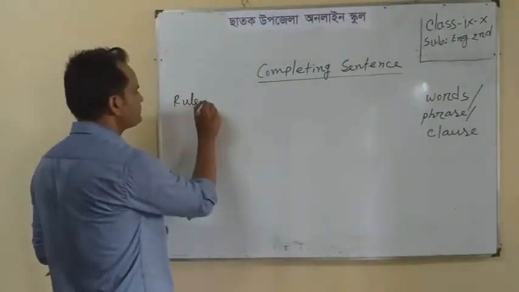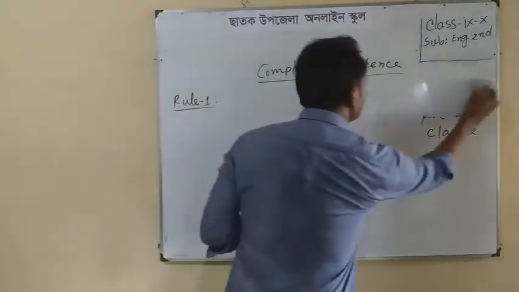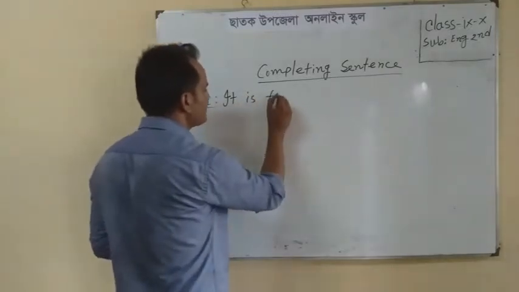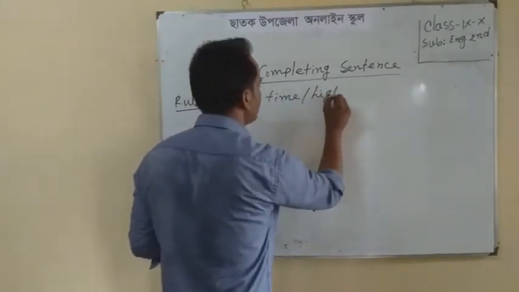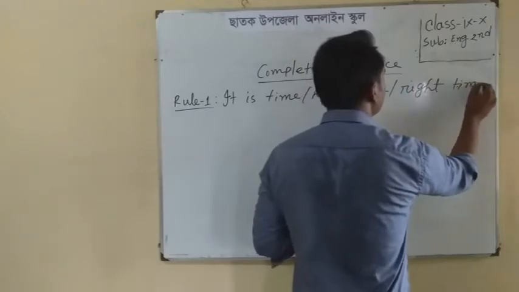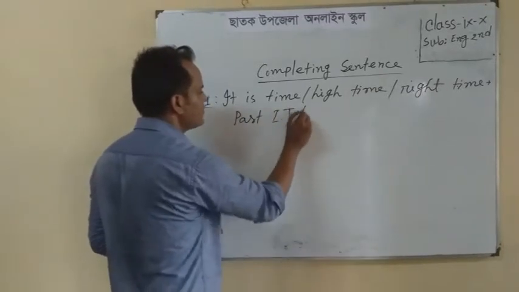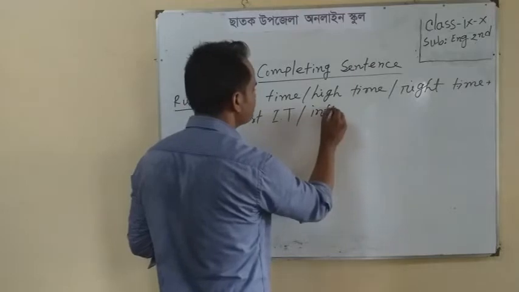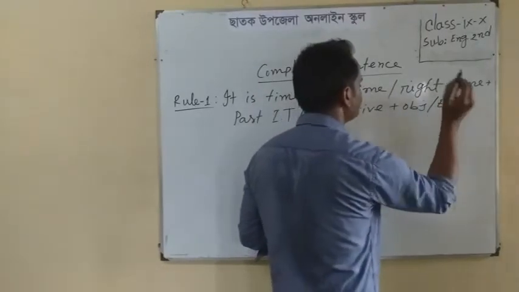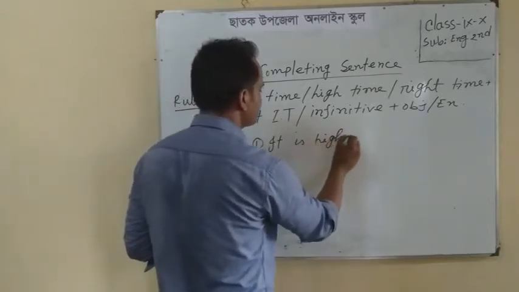Rule 1. It is time, high time, right time, plus past indefinite tense or infinitive plus object or extension. Example: It is high time.